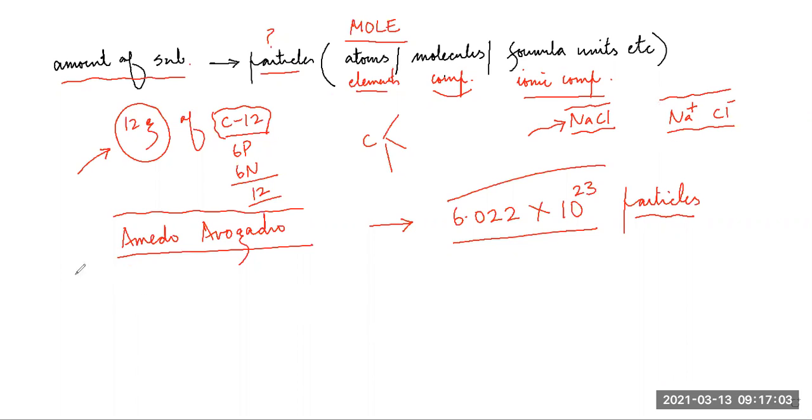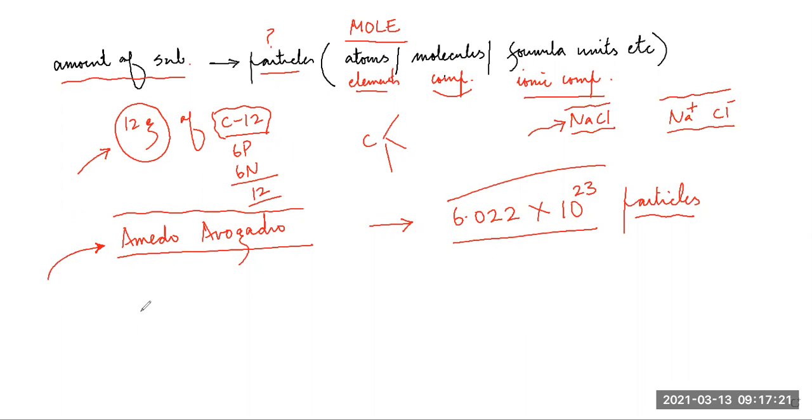So it's very strange, students. Amedeo Avogadro said that 1 mole of any substance would contain same number of particles as are there in 12 gram of C12 isotope of carbon.